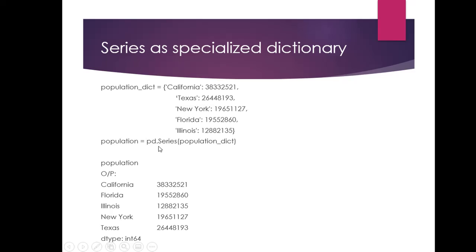equal to pd.Series. So basically we are creating a series called population and we are passing the dictionary to it. That is, we are creating a series from a dictionary, and when I say population, this would be printed. Let's have a look.